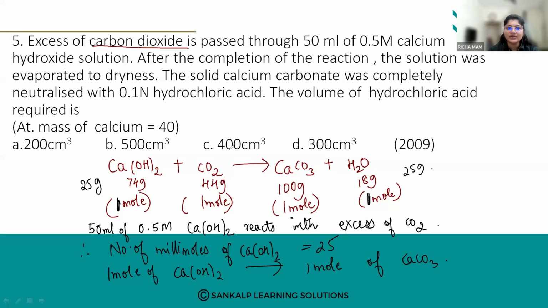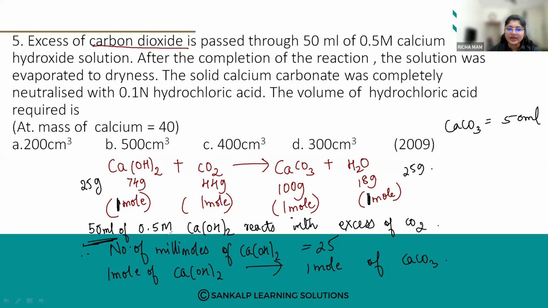So what we have to find out here? The solid calcium carbonate was completely neutralized with 0.1 molar hydrochloric acid. The volume of hydrochloric acid is? So first we'll find the number of molar equivalents. The volume of calcium carbonate is how much? It is 50 ml.